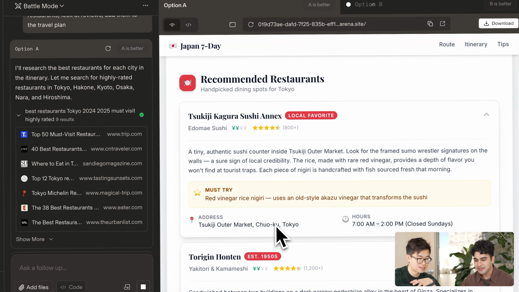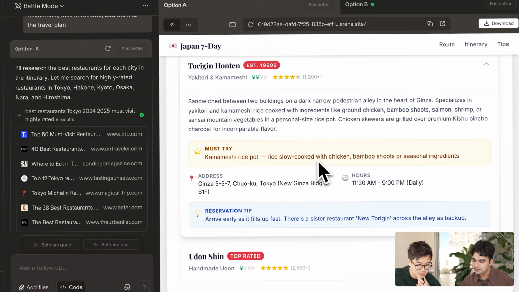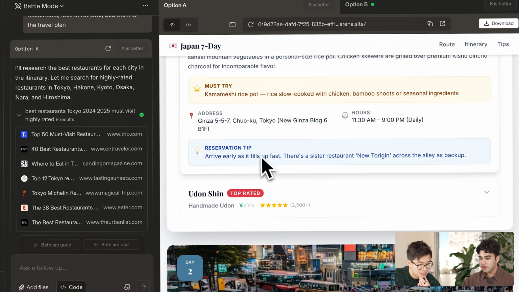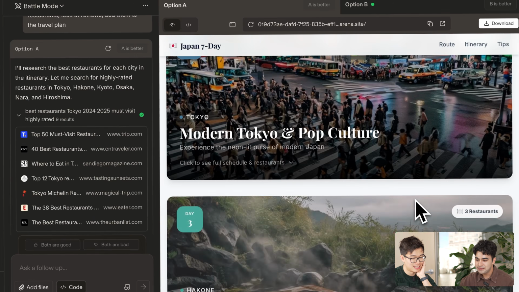Has hours, address. These are all pulled from, I assume, Yelp or some kind of definitely web source of information, which makes it very accurate. Oh, this is really cool. Yeah. The reservation tip. I feel like that's so unique. That's typically information that you get from your friends, like this restaurant gets booked really fast. And it's giving us advice before we go into it. Yeah. Sister restaurant as a backup. I really appreciate that. It really means that the model goes deep on a lot of this research.